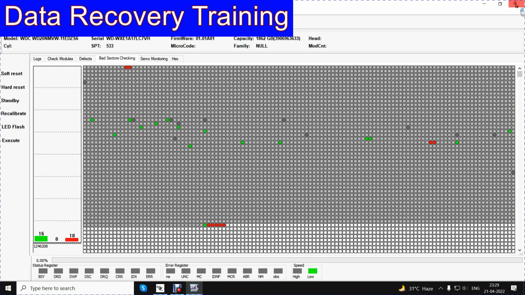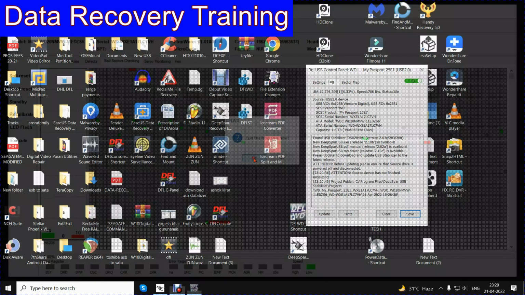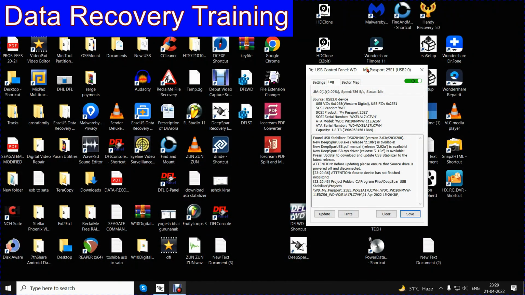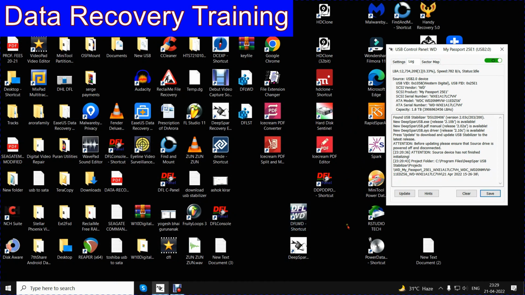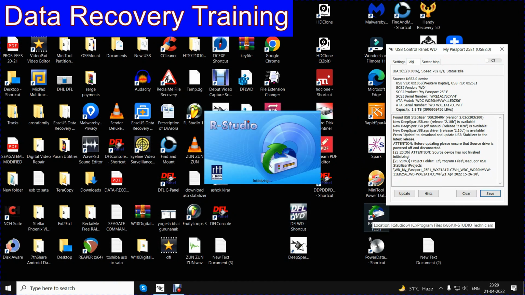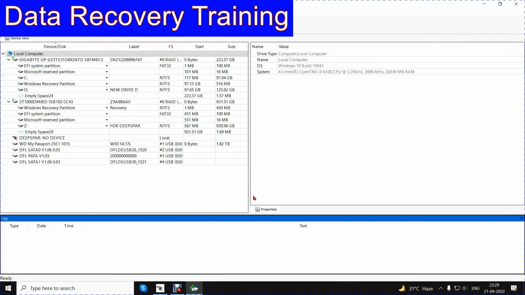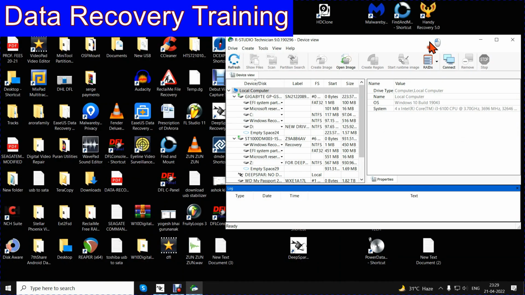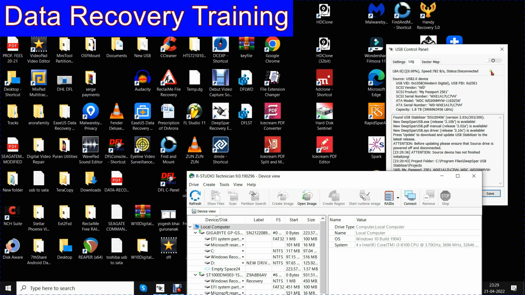Now I close this, quit the program and try to start RStudio. This drive has stopped being detected.